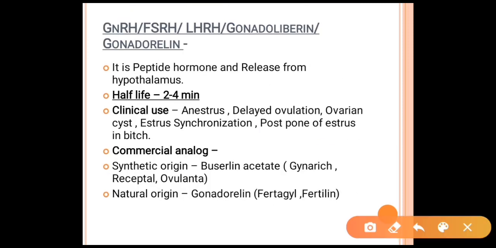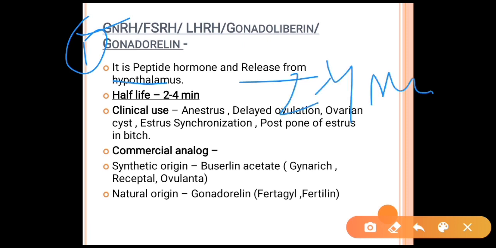First, the hormone we are dealing with is GnRH. FSHRH, LHRH or gonadotropin are other names of GnRH. It is a peptide hormone which is released from the hypothalamus, having a half-life of only 2 to 4 minutes. What is the clinical use of this GnRH? It helps in anestrus.